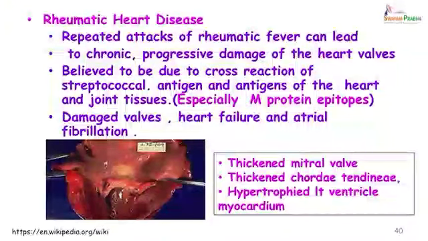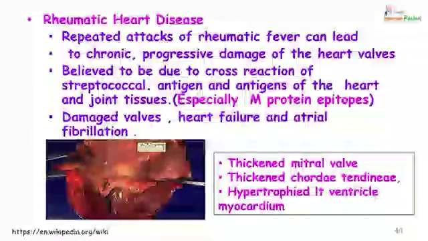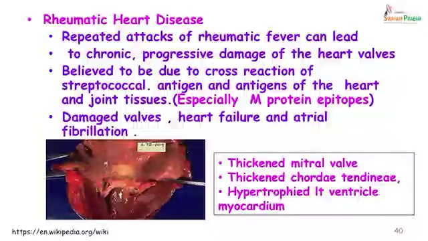Repeated attacks of rheumatic fever can lead to chronic progressive damage of the heart valves, and it is believed to be due to cross reaction of the streptococcal antigen and antigens of the heart, especially the M epitope. So, the M protein epitopes resemble the heart tissue. So, antibodies which are produced against these epitopes will go and react with the heart muscle, causing damage.